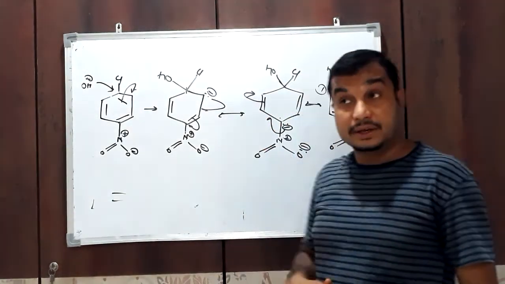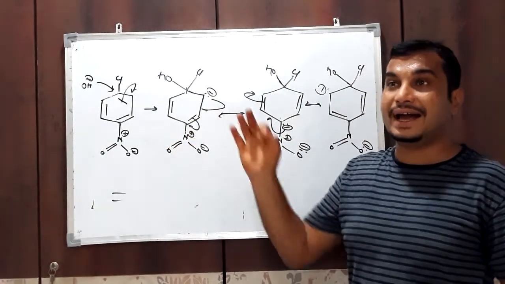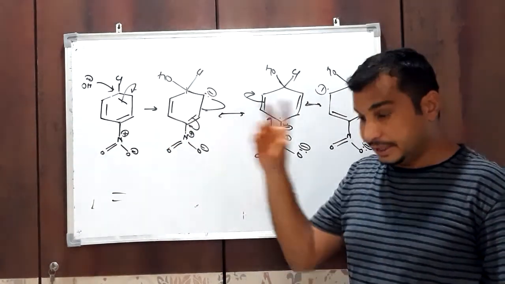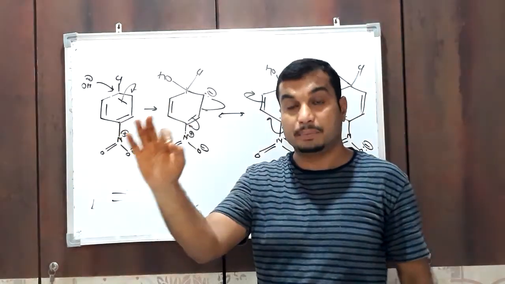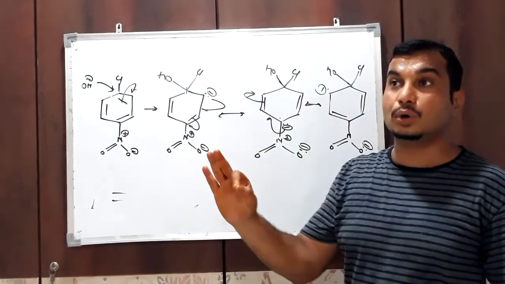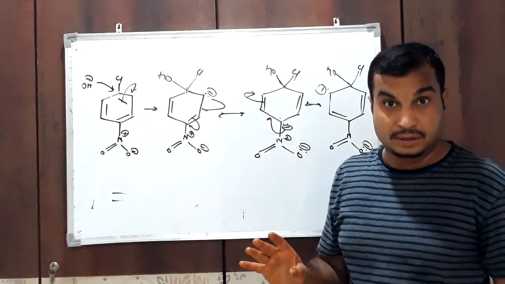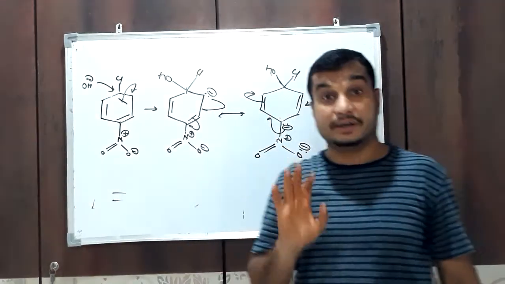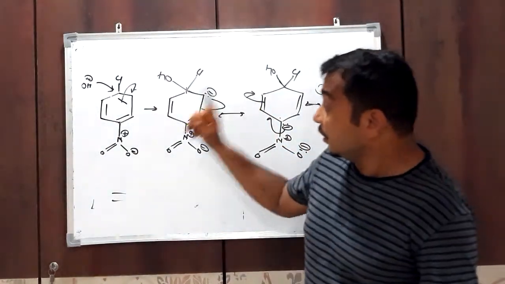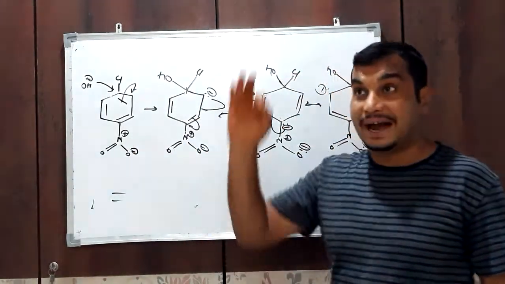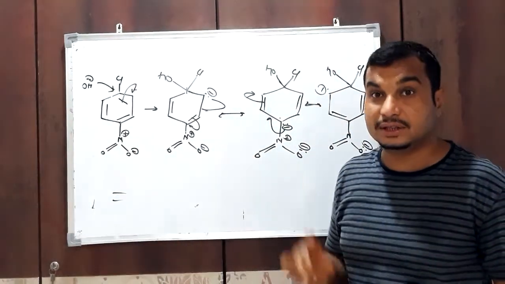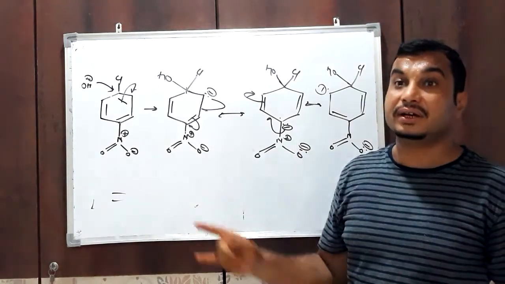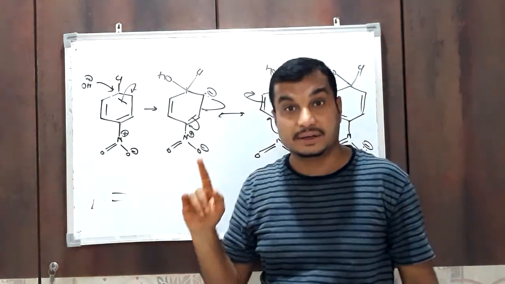Means if the electron withdrawing group is at meta position, then there is no effect on reactivity. Reactivity will be the same, neither increasing nor decreasing. But if the electron withdrawing group is at ortho or para position, then reactivity definitely increases.